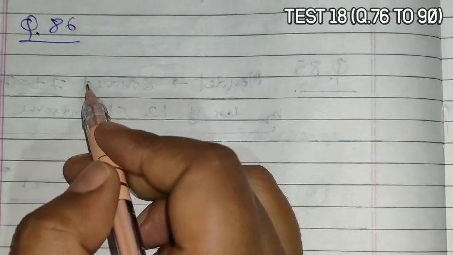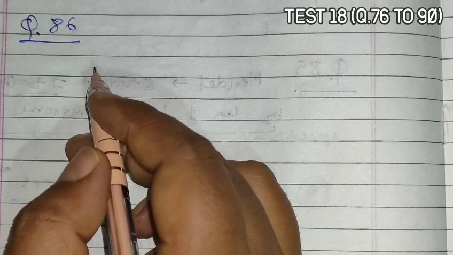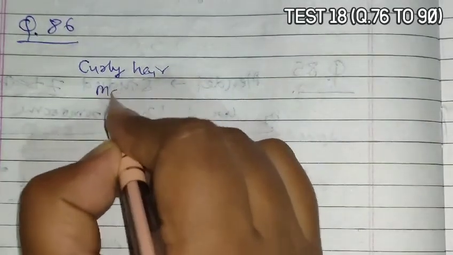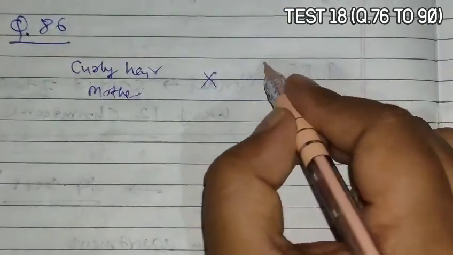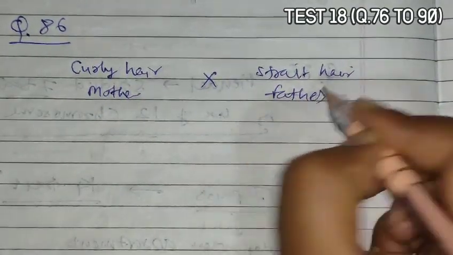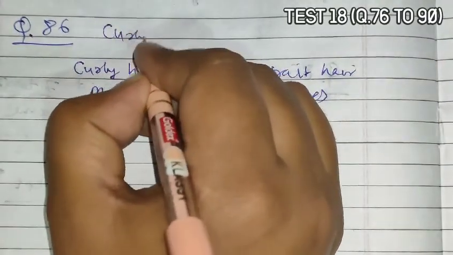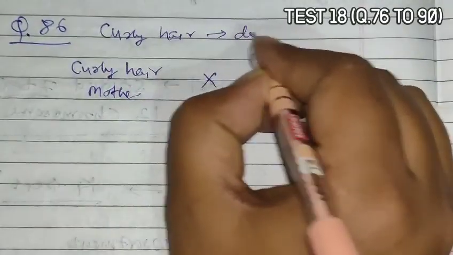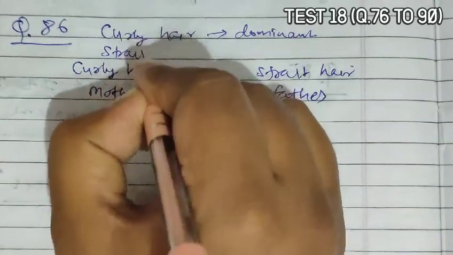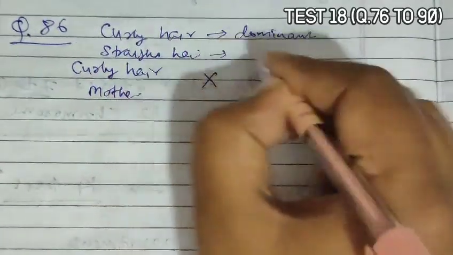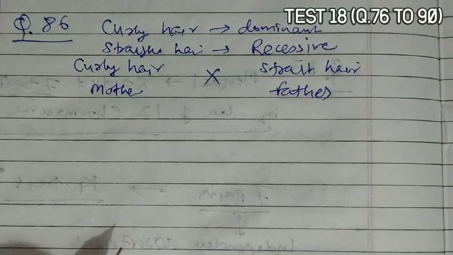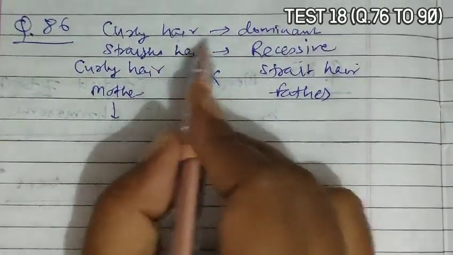Question 86. Question 86 asks that as a result of marriage of curly hair mother and straight hair father. Now remember that curly hair is a dominant trait and straight hair is a recessive trait. So curly hair mother, it is a dominant trait.